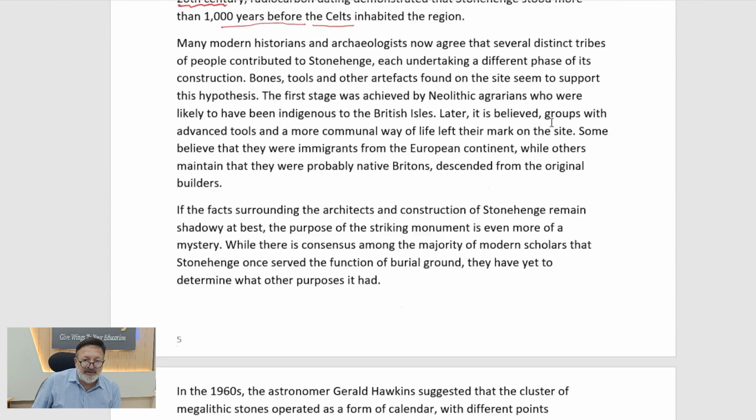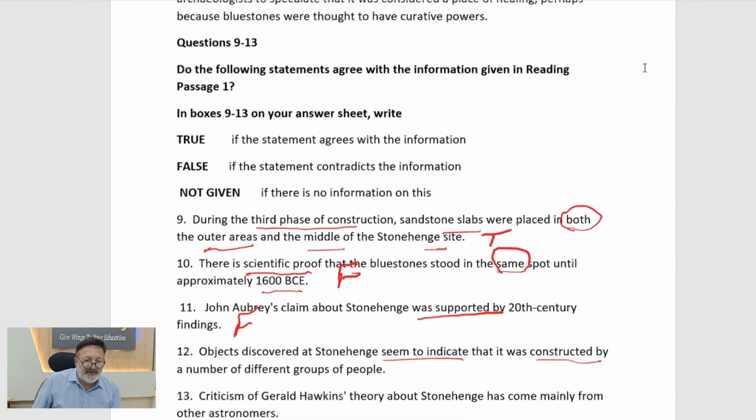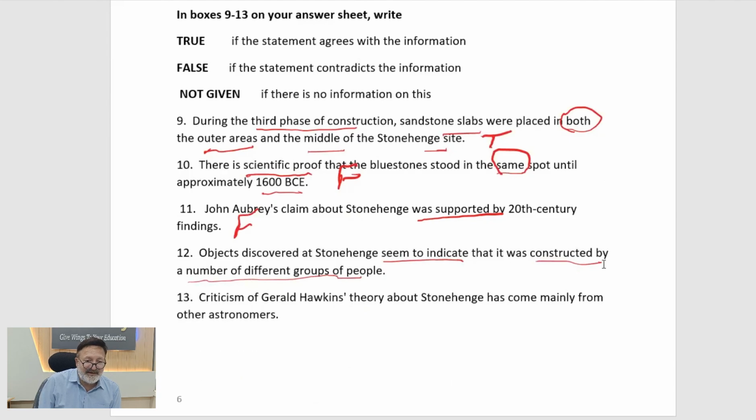Many modern historians now agree that several distinct tribes. Now this is important because we had many groups. So we have several distinct tribes of people contributed to Stonehenge, each undertaking a different phase of its construction. So I think the answer is correct because they are saying several distinct tribes have contributed to its construction. So let's see again. We can read the question. The question says, seem to indicate it was constructed by a number. So of course, number means several different. So this is true again.